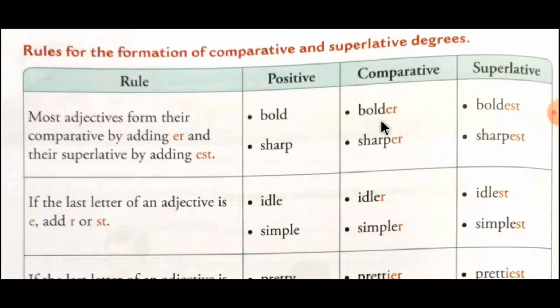We have to add ER for the comparative degree and EST for the superlative degree. The words highlighted in red color are called suffixes. Please remember the word suffixes. Students, you may have a question: what is called a suffix? A suffix is a group of letters or alphabets that is added at the end of the word.